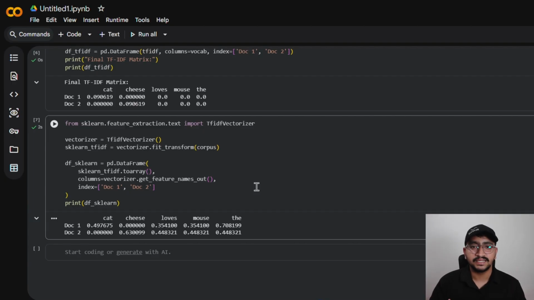So bag of words gets us text and IDF tells us which words actually matter. But we still have one massive problem. Neither of these models actually understand meaning. To TF-IDF, the words "king" and "queen" have no relationship to each other. They are just isolated numbers. If you want our computers to actually understand the context and meaning of human language, we have to upgrade to word embeddings and Word2Vec. And that is exactly what we are building from scratch in the next video.